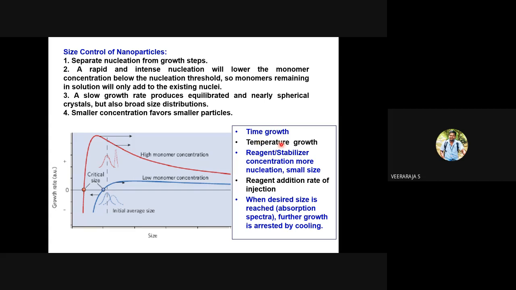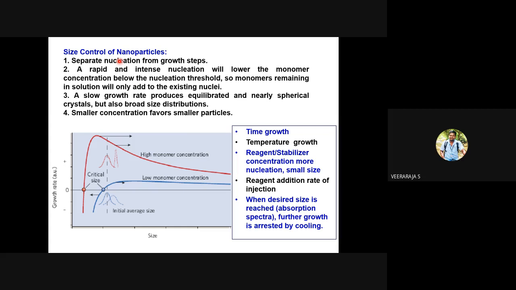Time and temperature, and you can add some stabilizers to arrest the particle size. I told you in the beginning of this unit, there is a test tube added with some material called thiols, having some blue color representation. That is the stabilizer. We will see more on this today.